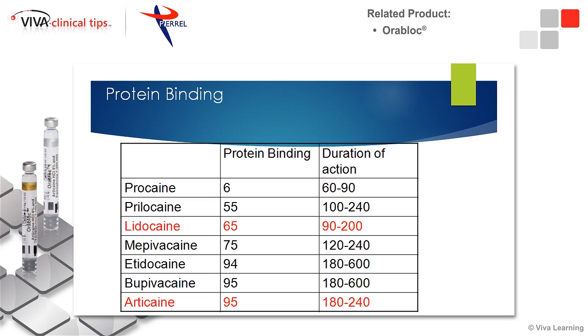So if we assign a value of, say, 65 to lidocaine, you can see it has a duration of action of around 90 minutes, whereas articaine is much more highly protein bound, and therefore it's going to give you a much longer duration of action than even lidocaine will. So it's an agent to consider because it sticks to the tissue proteins. The other advantage of having the agents stay attached to the tissue proteins is that they don't get into the central circulation, and therefore there's less systemic uptake of the agents as well.